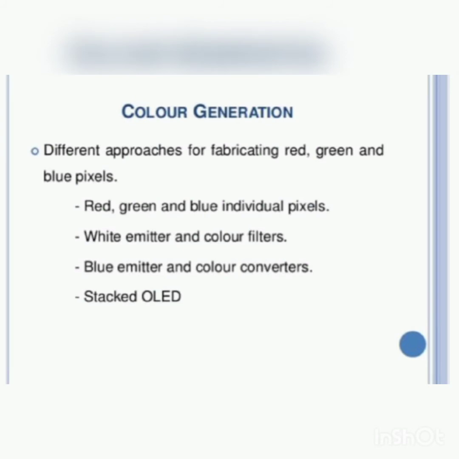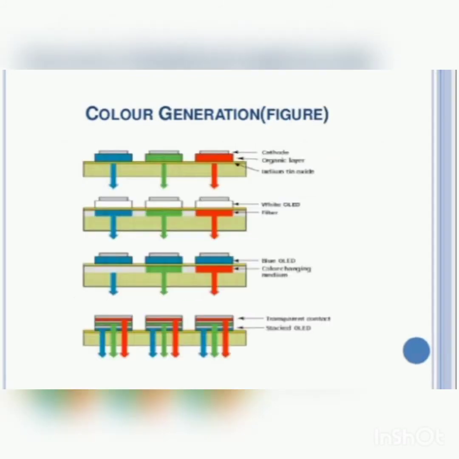And color generation. The color generation of OLED has different approaches for fabricating red, green and blue pixels: the red, green and blue individual pixels, the white emitter and color filters, the blue emitter and color converters, and stacked OLED. And this is the picture for color generation.